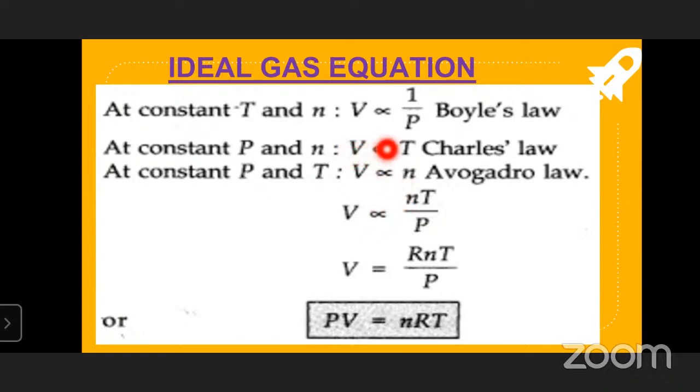And V is proportional to T, capital T, from Charles's law. From Boyle's law, V is proportional to 1 by P, so P acts as a denominator. V is proportional to nT by P. If we remove the proportional symbol and take the universal gas constant, capital R, then V equals RnT by P. Bringing P to the other side, PV is equal to nRT, which is called the ideal gas equation.